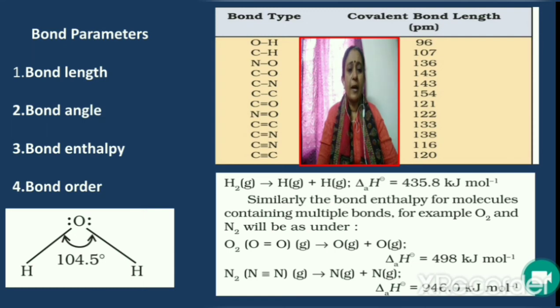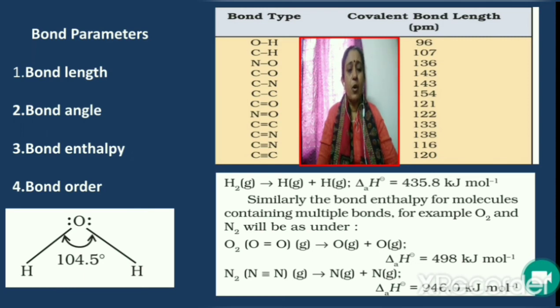Now what is meant by bond enthalpy? It is the energy required to break 1 mole of bonds of a particular type between two atoms. In the case of hydrogen, the bond enthalpy is 435.8 kilojoules per mole, which shows that this much amount of energy is required to break the bonds present in hydrogen molecule. Consider oxygen molecule.